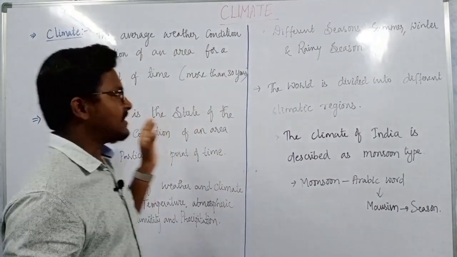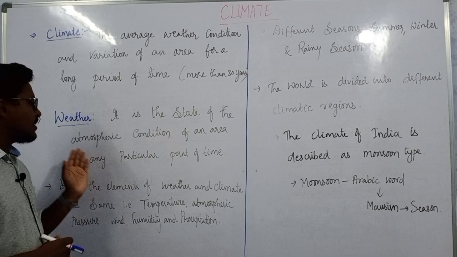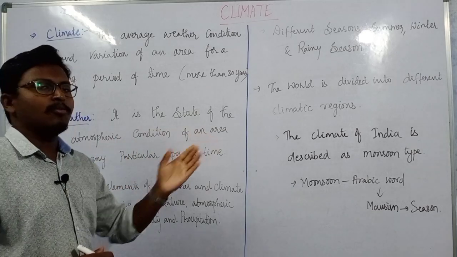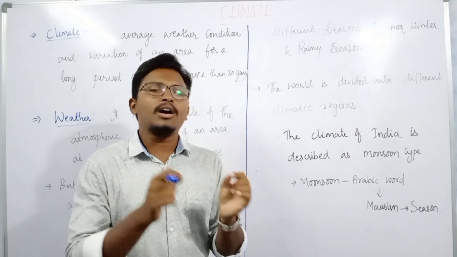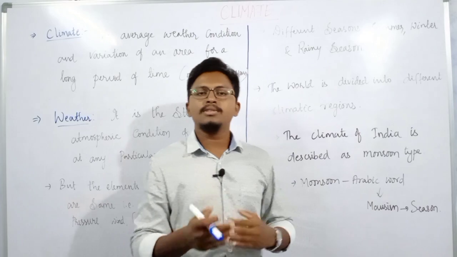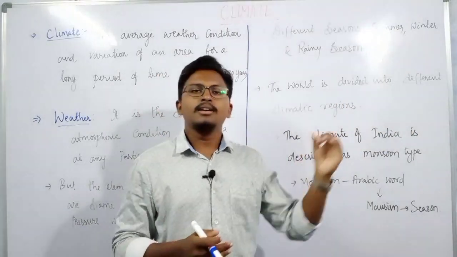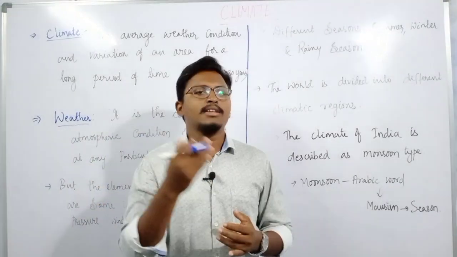But what is weather? Weather means it is the state of atmospheric condition of an area at any particular point of time. That means the day to day or hour to hour atmospheric conditions we can call weather. Suppose it is hot, you can say the weather is hot. Suppose it is sunny or raining or foggy.